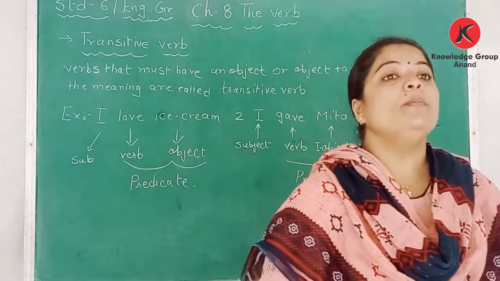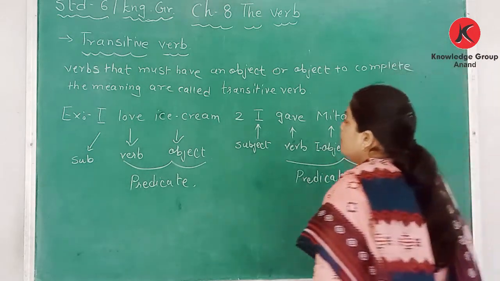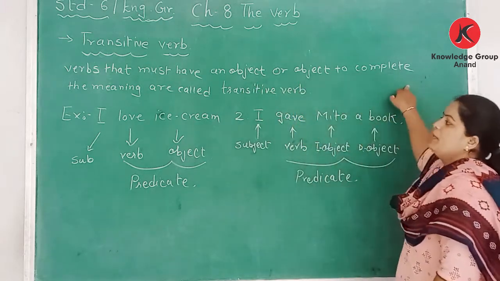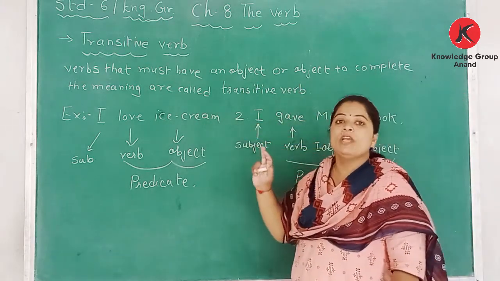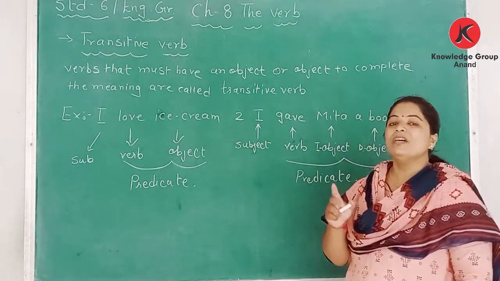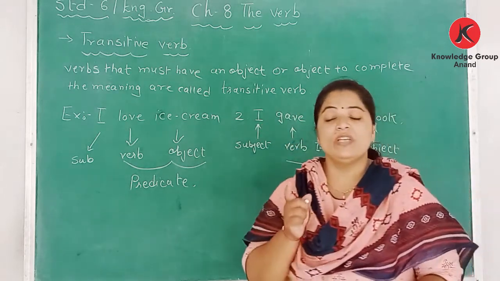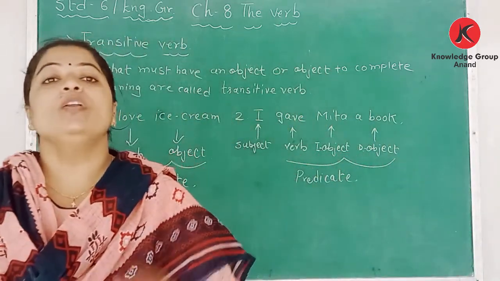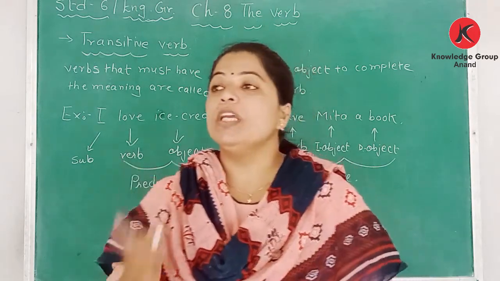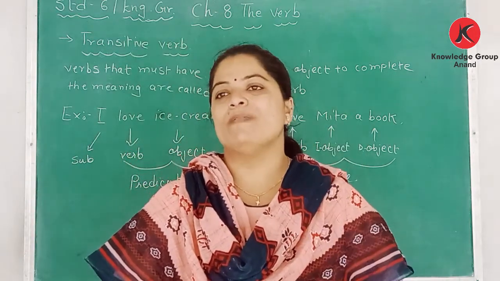A transitive verb must have an object or objects to complete the meaning of the sentence. So a transitive verb needs an object to complete the meaning of a sentence. But an intransitive verb does not need an object to complete the meaning of a sentence.